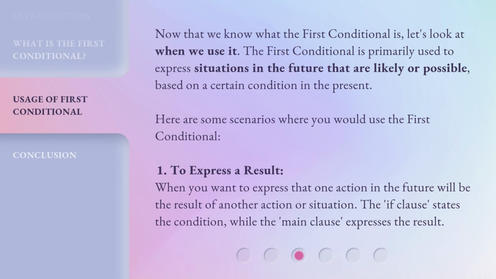Now that we know what the first conditional is, let's look at when we use it. The first conditional is primarily used to express situations in the future that are likely or possible, based on a certain condition in the present. Here are some scenarios where you would use the first conditional.